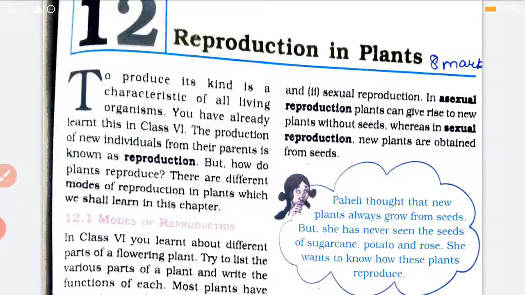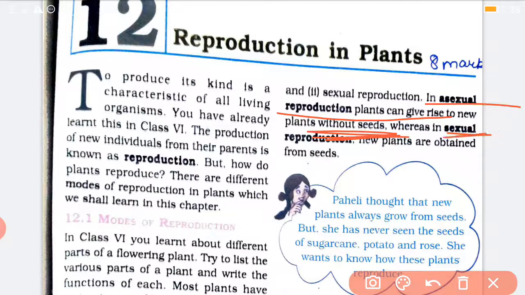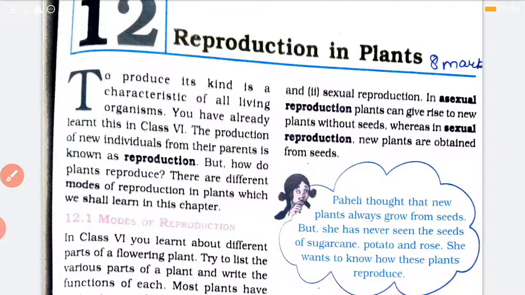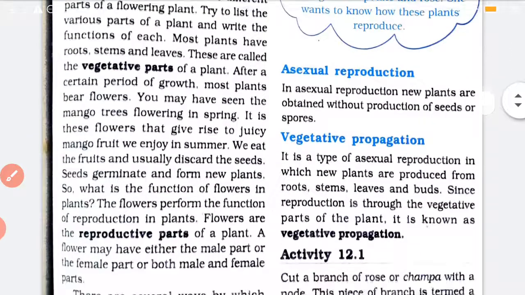Okay. Now, in asexual, what will happen? The reproduction takes place without the seed. Means a new plant will be formed, but the seeds will not be involved. And in sexual reproductions, the new plants develop from the seeds. Now, let us see the types.